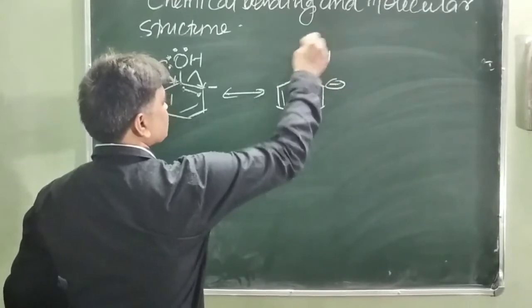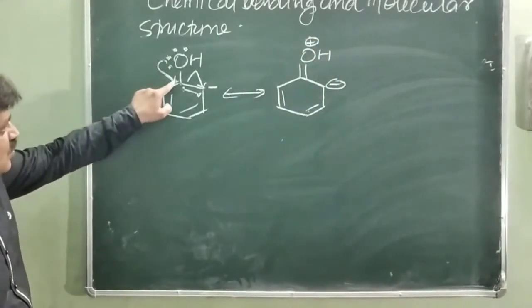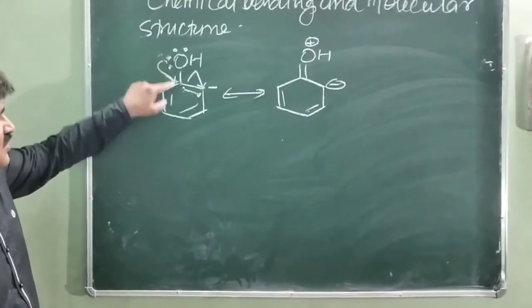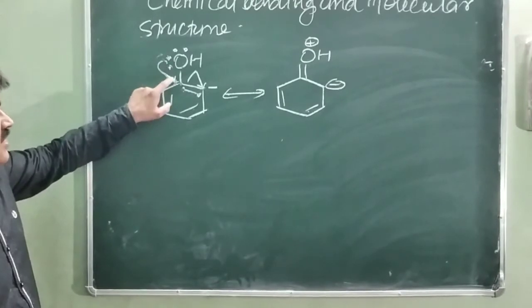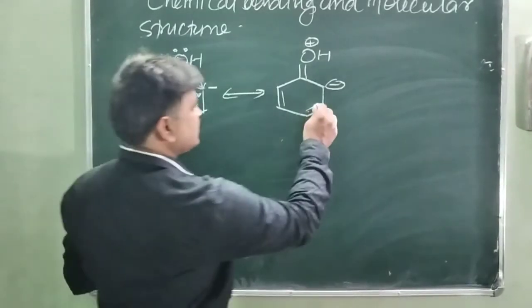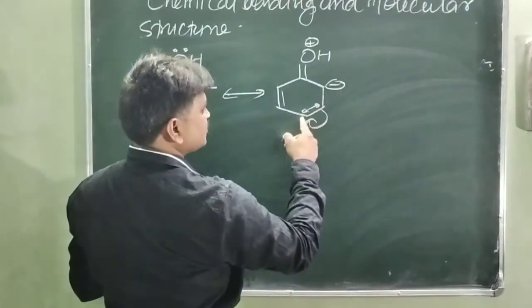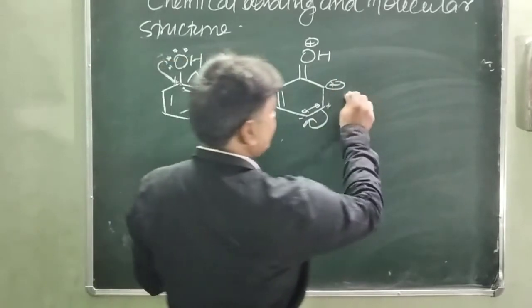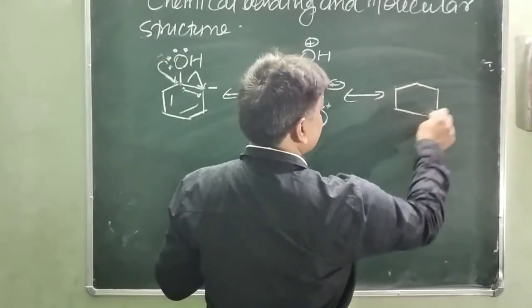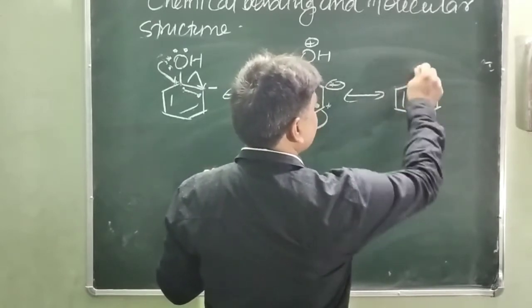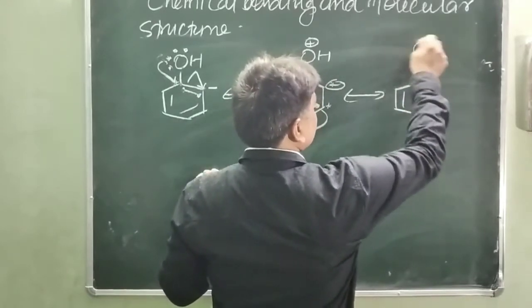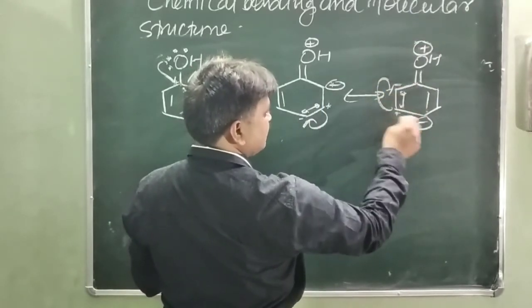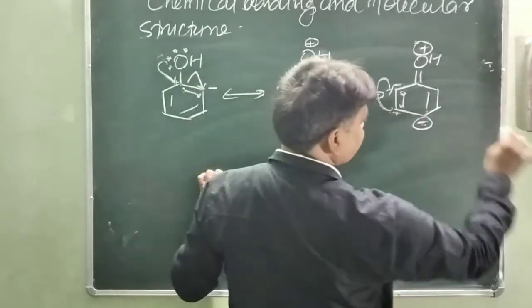Now oxygen becomes positively charged because this oxygen donates electrons toward the carbon atom. When the electron is donated here, it becomes positive, and this positive is neutralized by the negative electron. Again, this electron disperses to this side, so here it becomes negative, here positive. This positive-negative formation of bond takes place. So this is another structure. This is negative, and now O is positive. Now further, this pi electron disperses at this carbon, it becomes negative, here it becomes positive. So the negative-positive bond forms in this way.